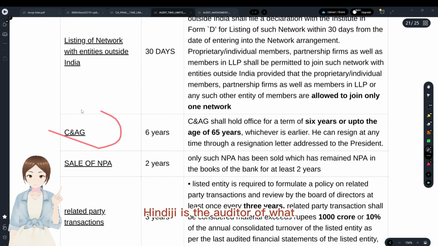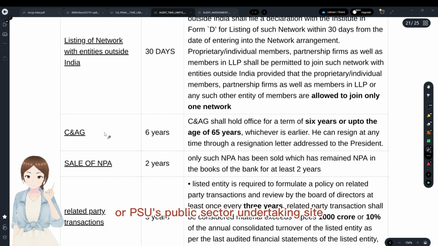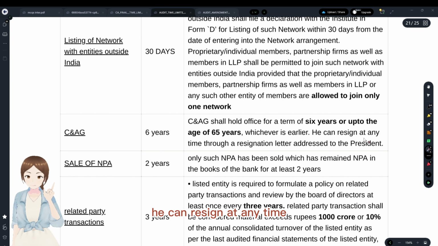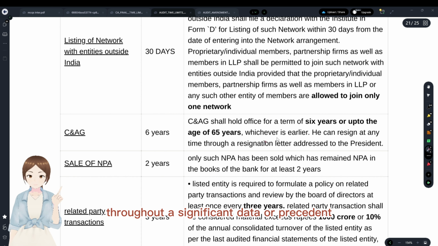C&AG. You see, C&AG is the auditor of what? Government companies or PSUs, public sector undertakings, right? What is his term? His term is 6 years or up to his 65 years, whichever is earlier. He can resign at any time through a resignation letter to the President.